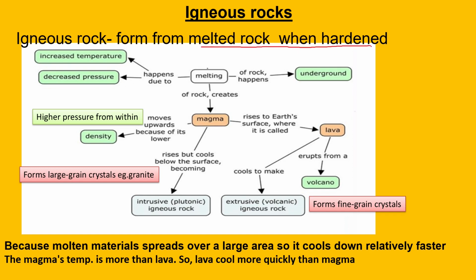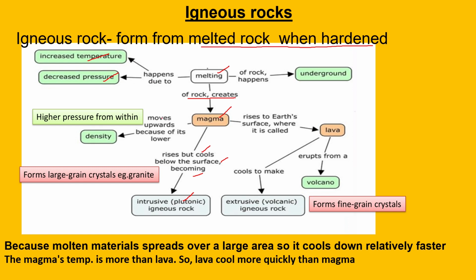Now, melted rock we get from the interior of the earth. That is the melting of what? Rocks, and it creates what? Magma. Magma rises but cools below the surface to become intrusive or plutonic igneous rocks. It happens because the melting takes place due to increased temperature in the interior of the earth and decreased pressure,